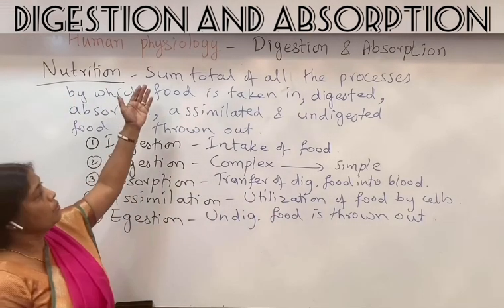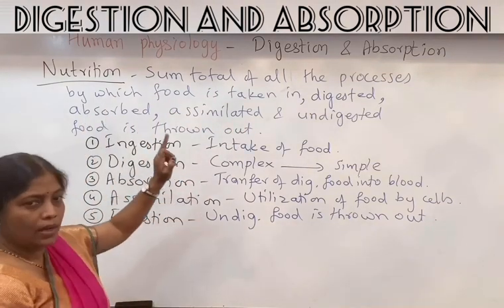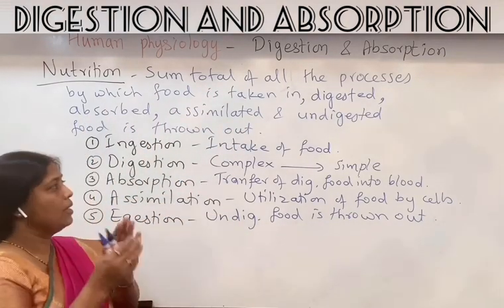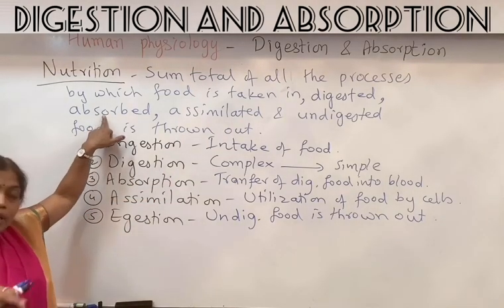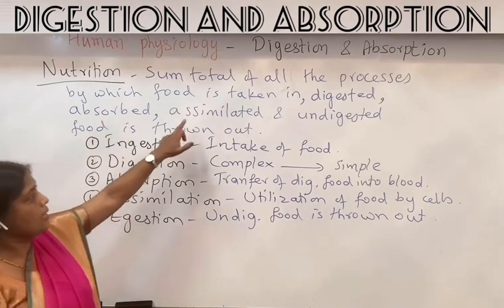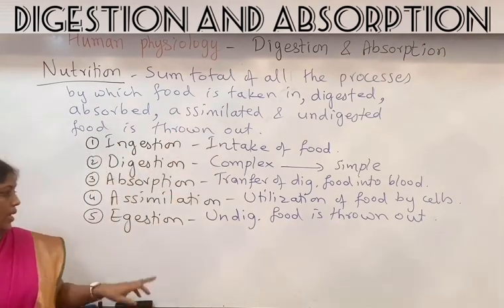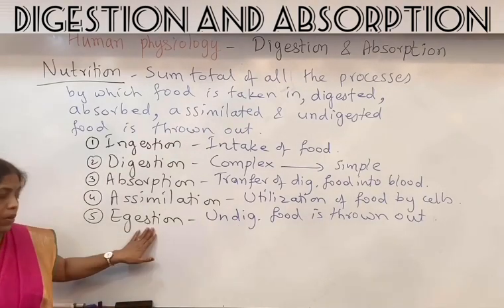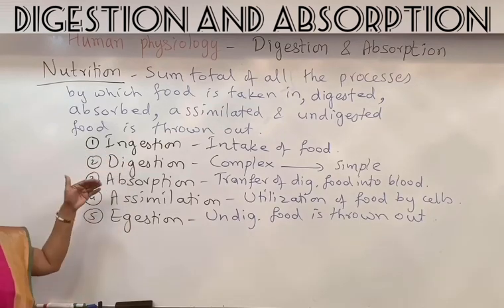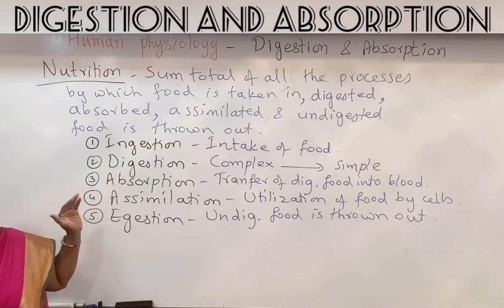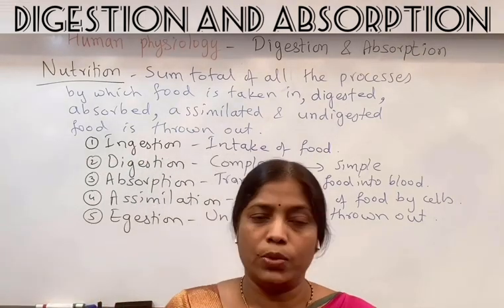Nutrition is the sum total of all the processes by which the food is taken in, digested, that is converted into simple form, absorbed, that is transferred into the blood, assimilated, that is utilized by the cells, and whatever is not digested is thrown out of the body by egestion. So it is ingestion, digestion, absorption, assimilation, and egestion, and the sum total of all these processes together is called nutrition.